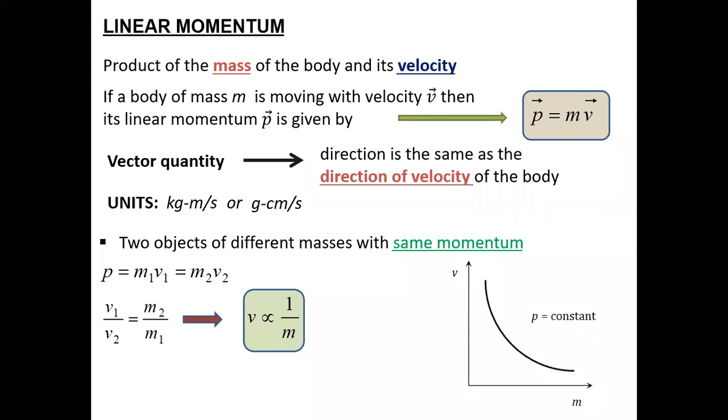Also, I can keep a condition where mass is constant, and momentum and velocity are compared, so that you can say they are directly proportional. When I want to compare mass and momentum, I will keep my velocity the same, meaning two bodies are moving with the same velocity. So who will have the greater momentum? The body which has more mass will have greater momentum if the velocities are the same. But if a light body and a heavier body possess the same momentum, that means the lighter body is moving with a higher speed and the heavier body with a lower speed.